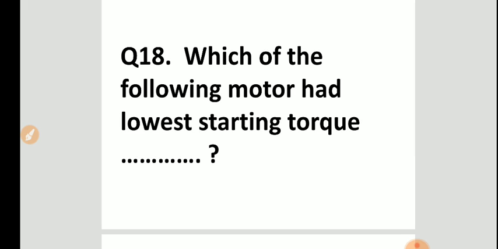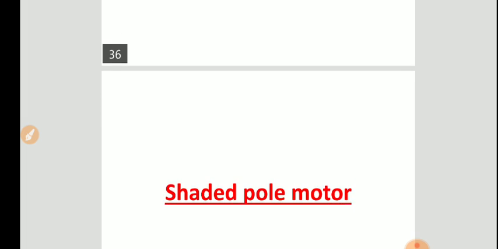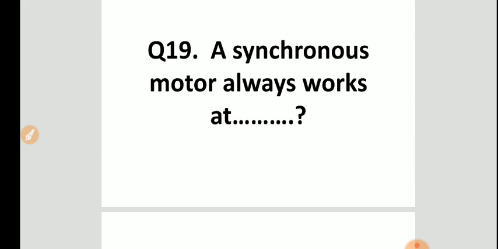Which of the following motors has the lowest starting torque? The answer is shaded pole motor. Next question, question number 19.